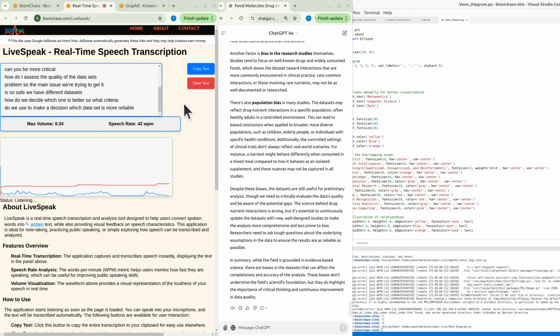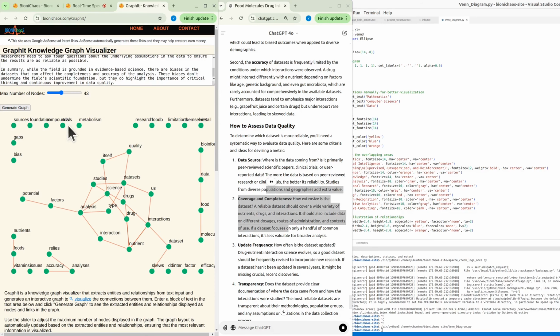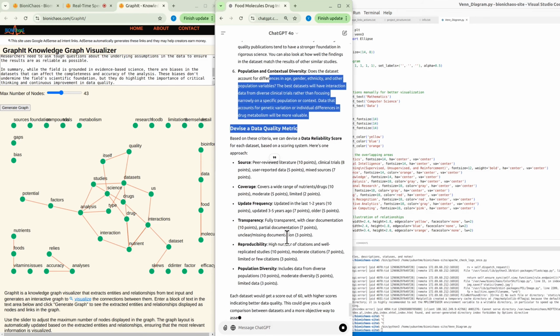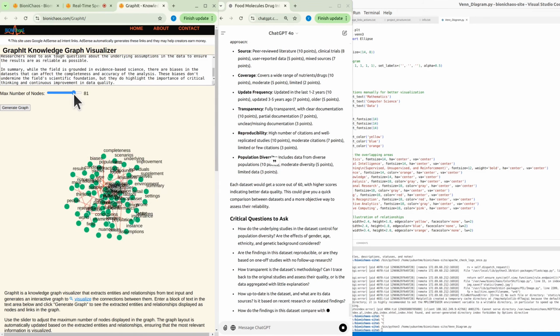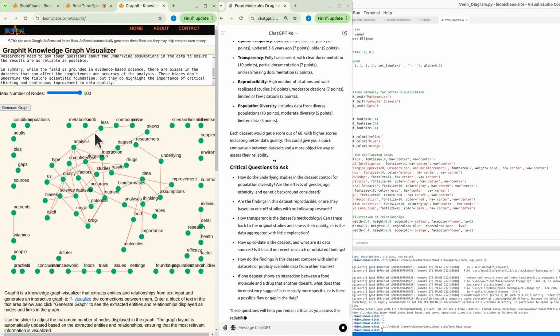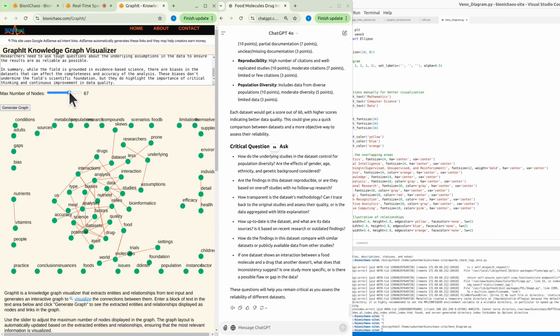We would like to devise an actual metric that will measure the data quality. Yeah, I'll pop it into our new knowledge graph generator as well. We're still testing it, as everything else is a work in progress. The good thing about it is that you can essentially change your complexity by changing the maximum number of nodes.